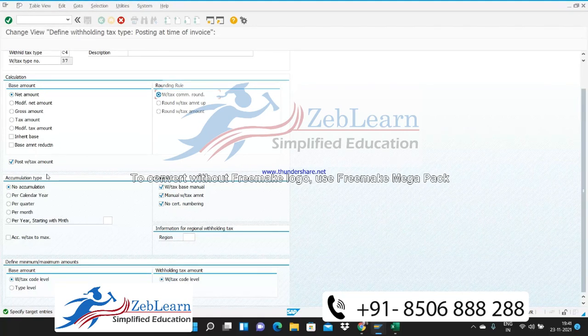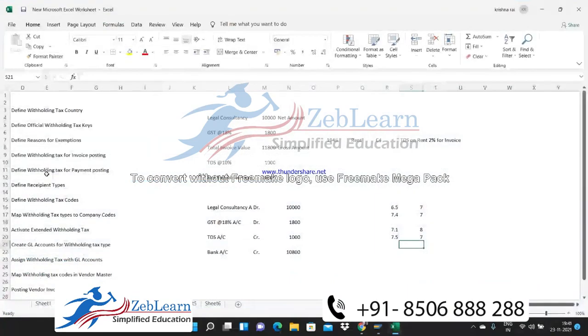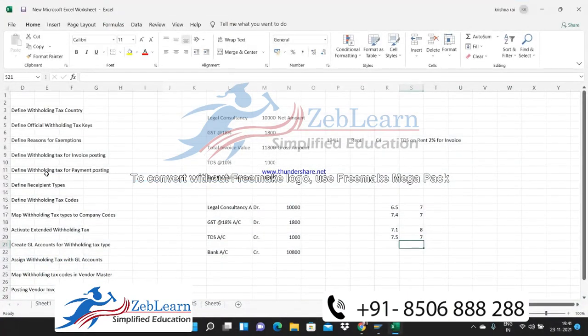All the TDS which you have deducted from your vendors up to 30th March, you have to discharge your liability on 31st March. This is the rule. So you are not accumulating TDS on a monthly basis as well.